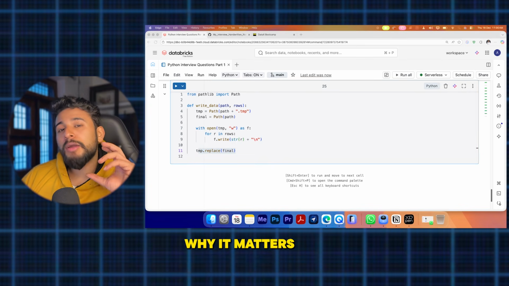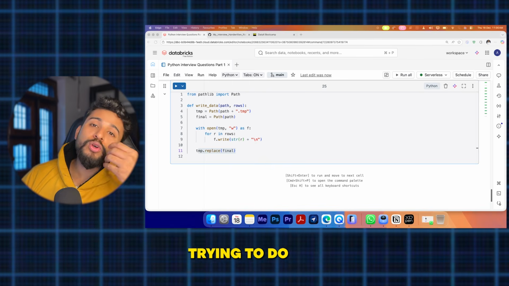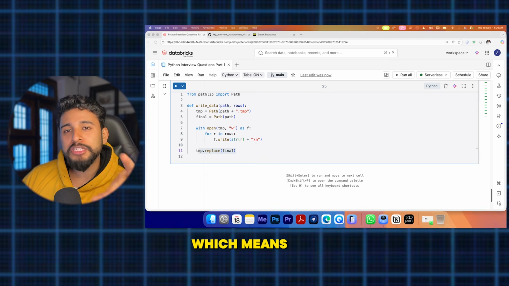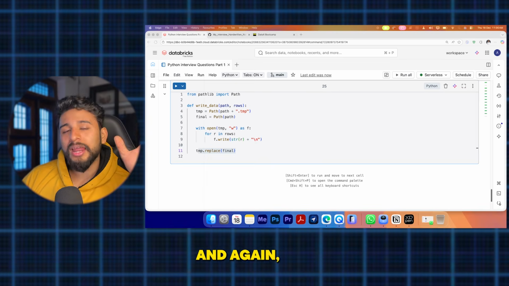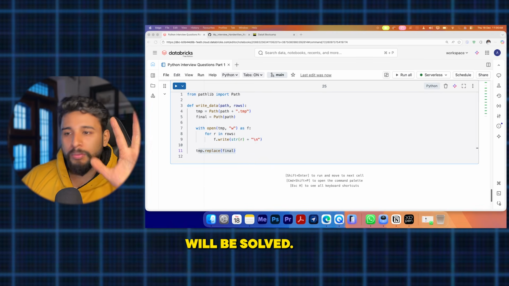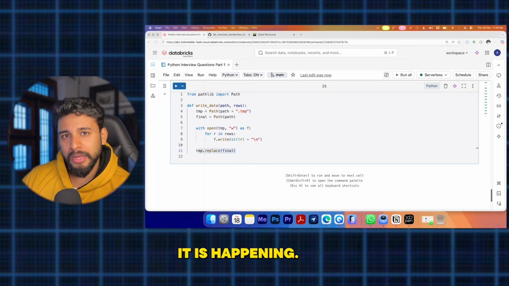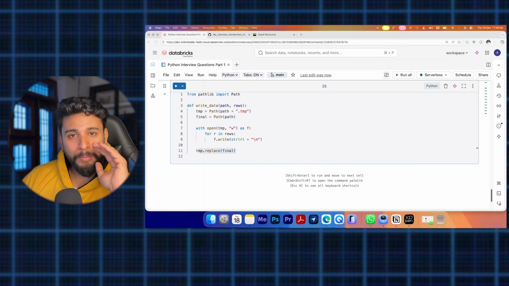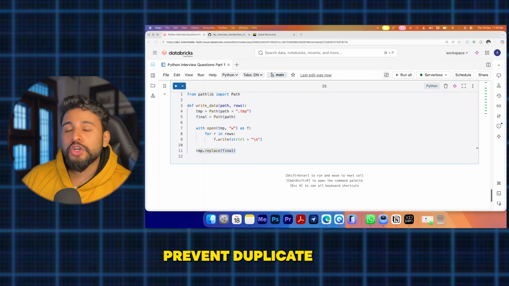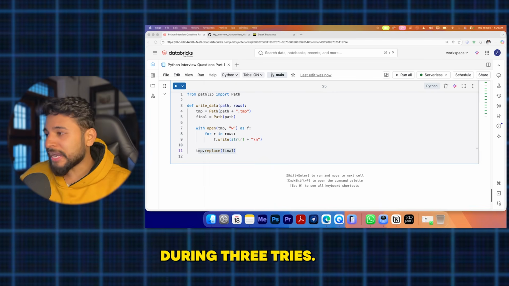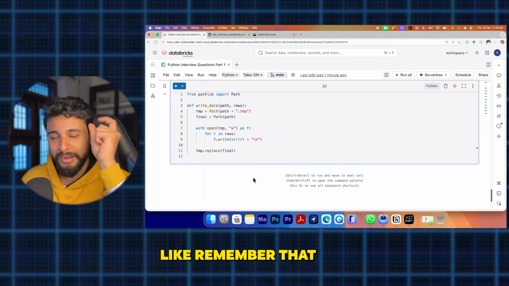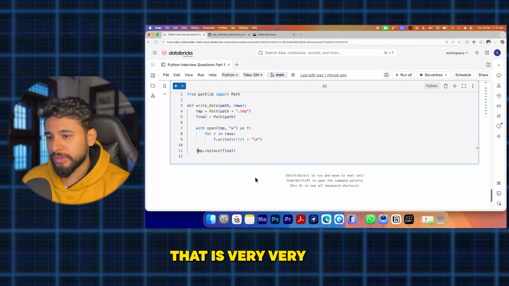Why it matters: at the point where you are doing retries or backfills, because backfills means you are trying to reload things again and again, it will not create duplicate records. That is the biggest problem solved, and failure recovery is happening. It will run again and it is not adding any duplicate records, so you don't need to worry about that. So idempotent pipelines prevent duplicates during retries. Try to remember that name, idempotent pipeline. That is a very, very important thing.